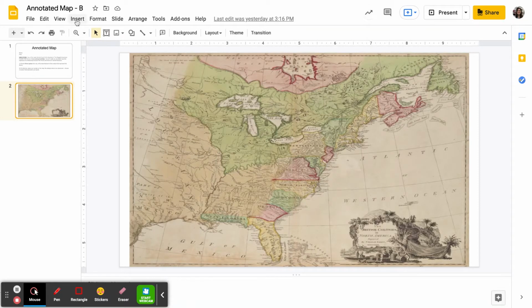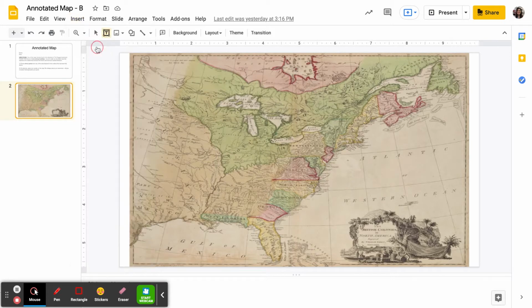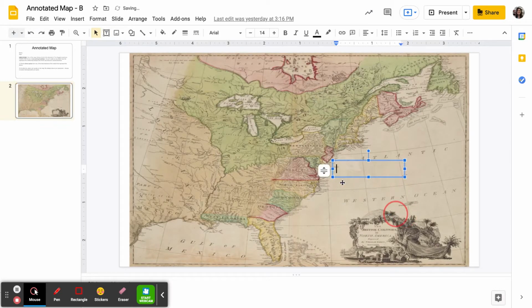Okay. Now, to insert a quote onto your map, you will go up here to the Insert button at the top left side and scroll down to Text Box. And you guys will be able to click on your map anywhere and draw your text box out. You can make it as big or as small as you would like. And you have your text box there. You can type in it. So what you're going to do is copy and paste your quote into your text box. We'll give that a second to show up there.